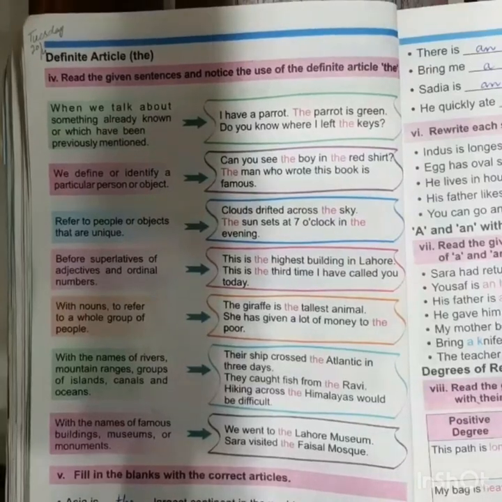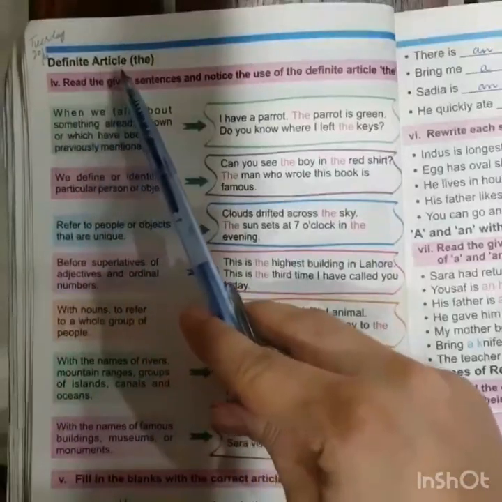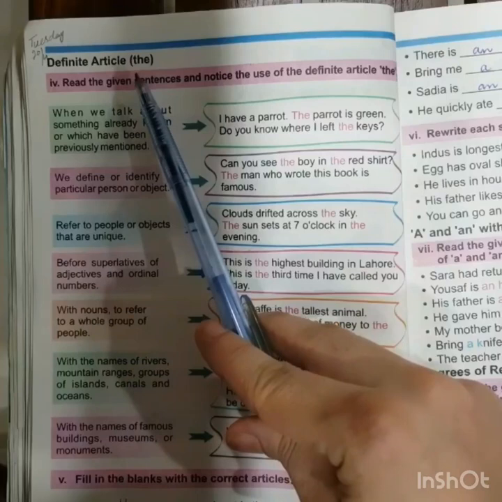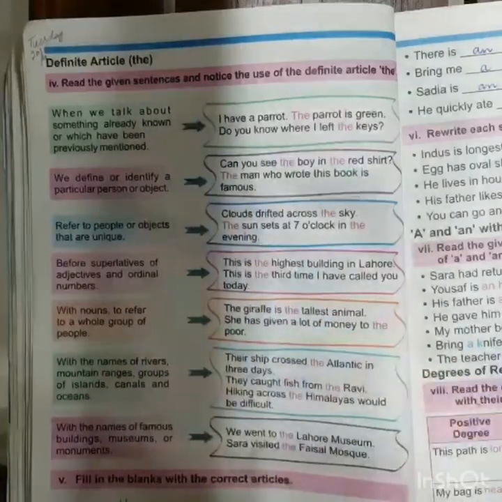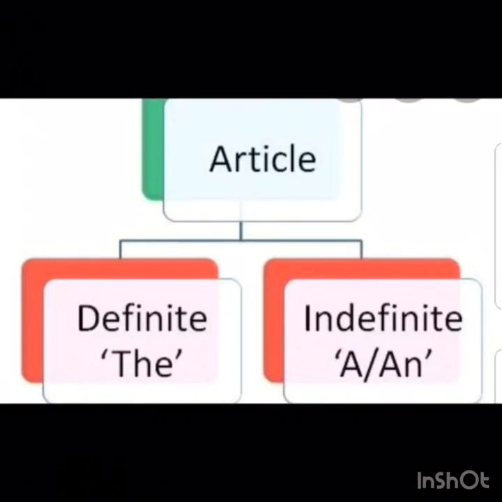Today we are going to do exercise 3. It's part 4. It is related to definite article the. Let's revise what are articles and let's revise their types. We know that there are two types of articles, definite article and indefinite articles. Definite article is the and indefinite articles are a and an.